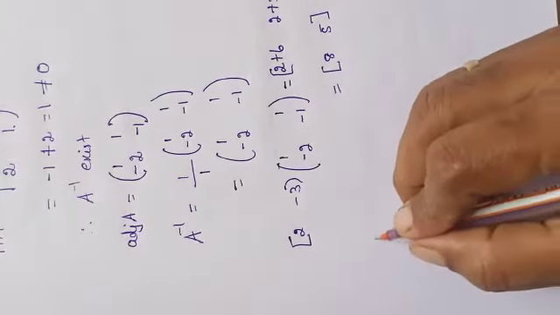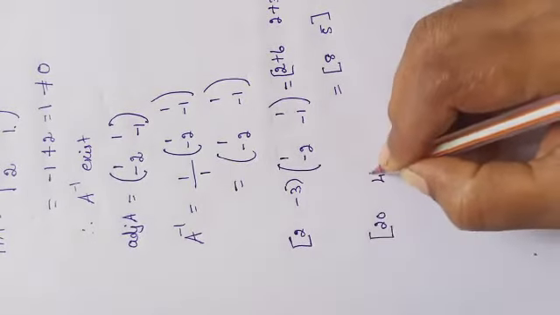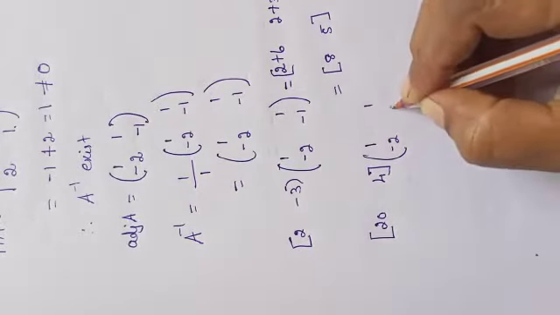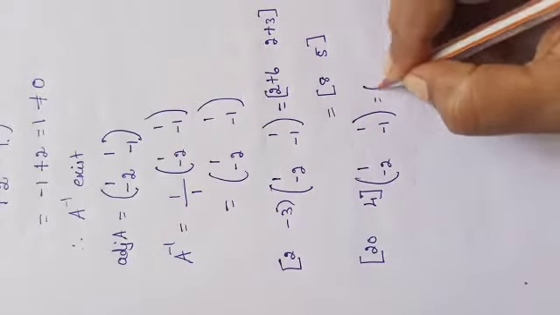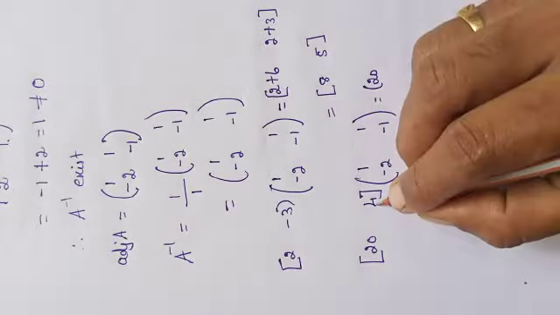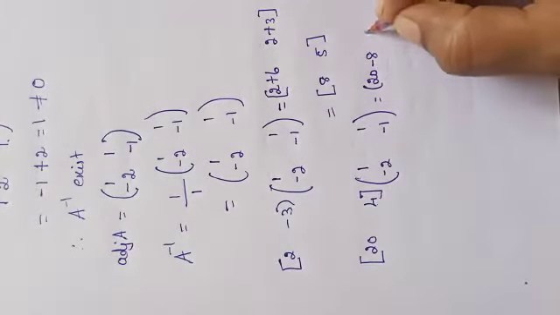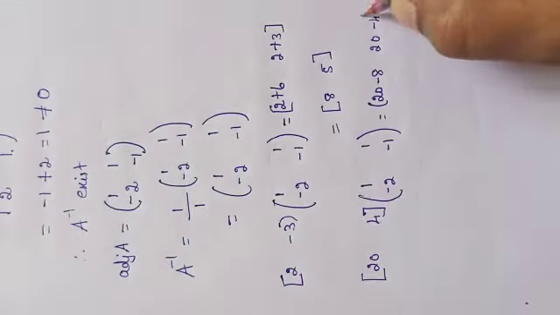The next coded message given is 20 and 4. The inverse matrix is 1 minus 2 minus 1. Same way, multiply it. 20 into 1, 20, 4 into minus 2 is minus 8. 20 into 1, 20, 4 into minus 1 is minus 4.